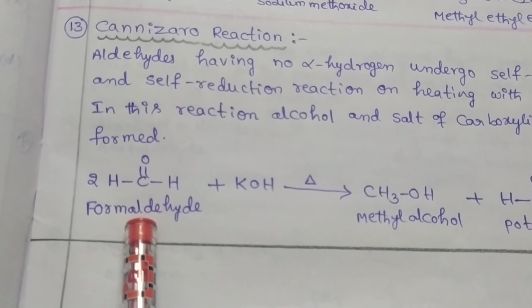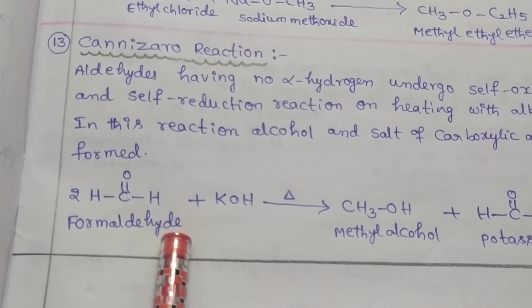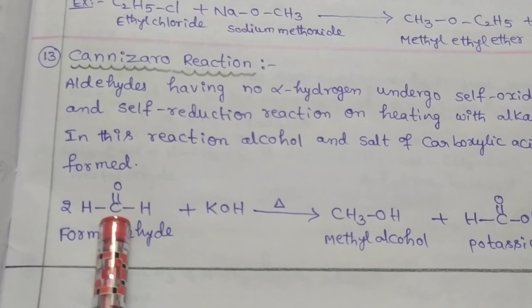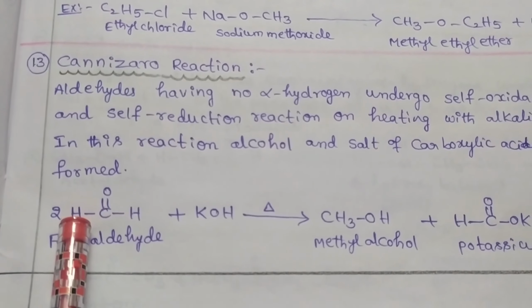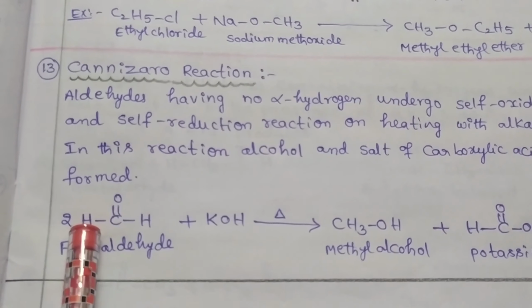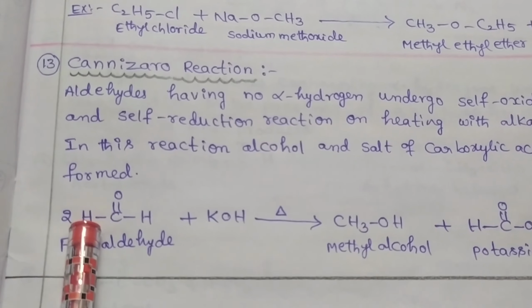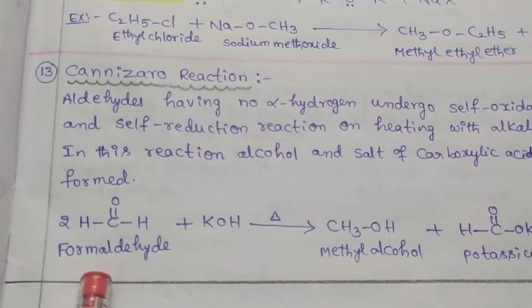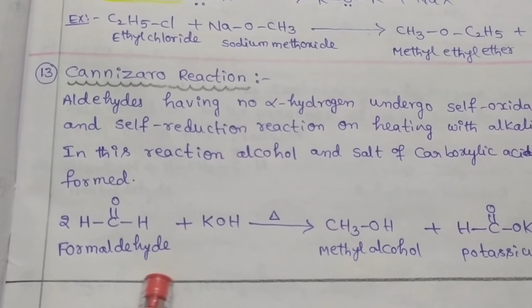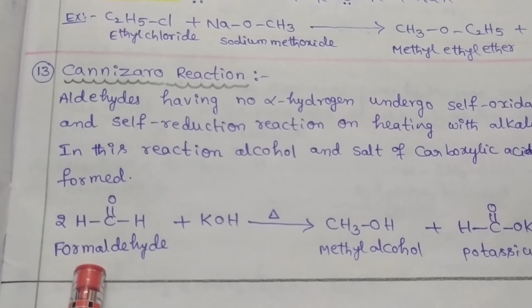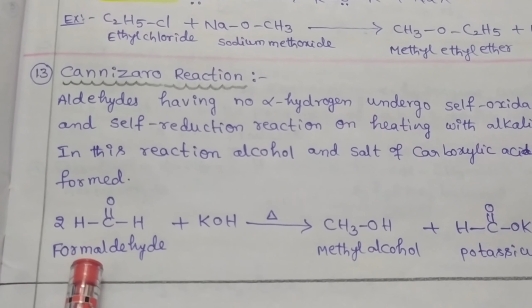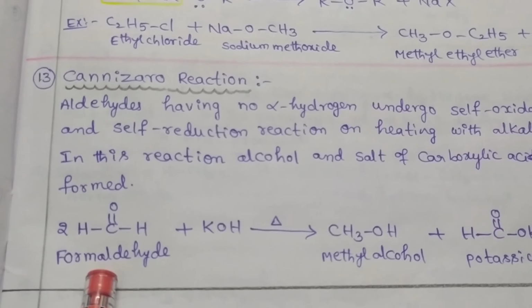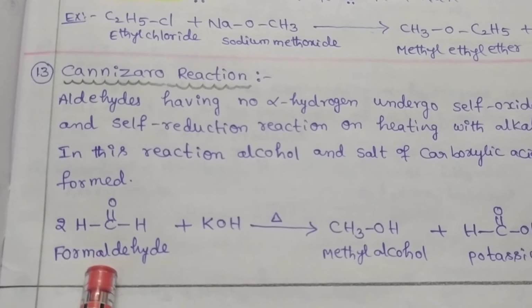Here we can take formaldehyde. In this formaldehyde, C=O, after that there is no linkage of carbon, so there is no presence of alpha hydrogens. This is called an aldehyde not containing alpha hydrogen. The only example of an aldehyde not containing alpha hydrogen here is formaldehyde.